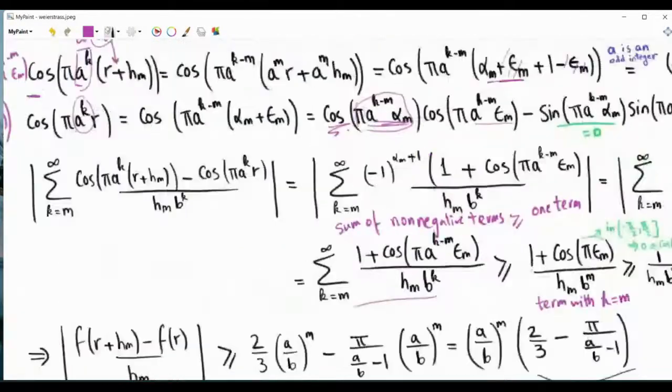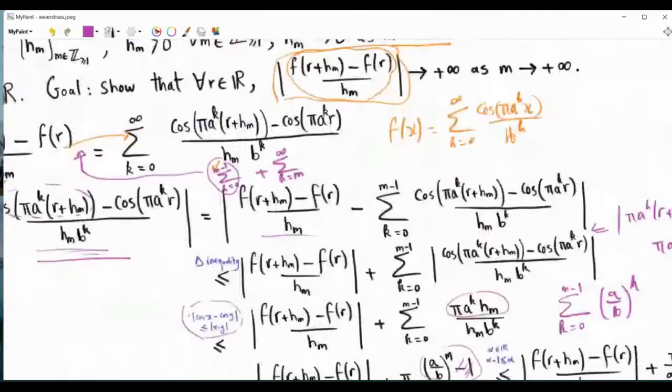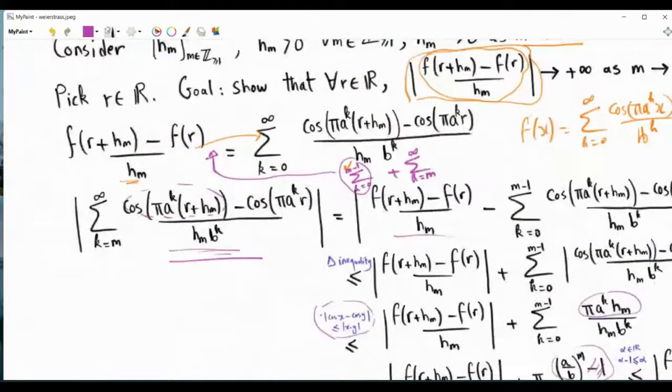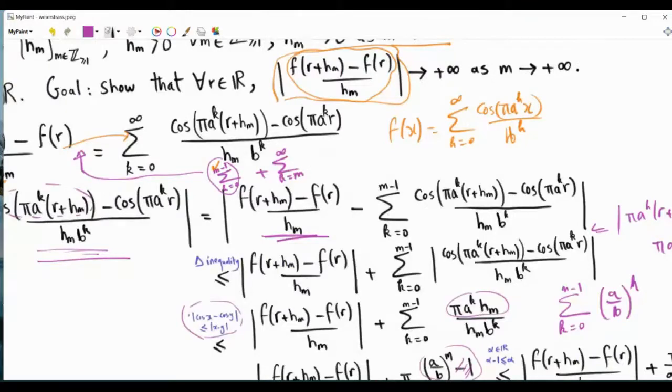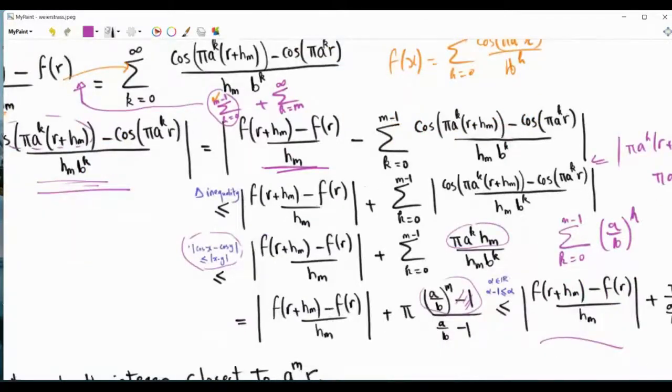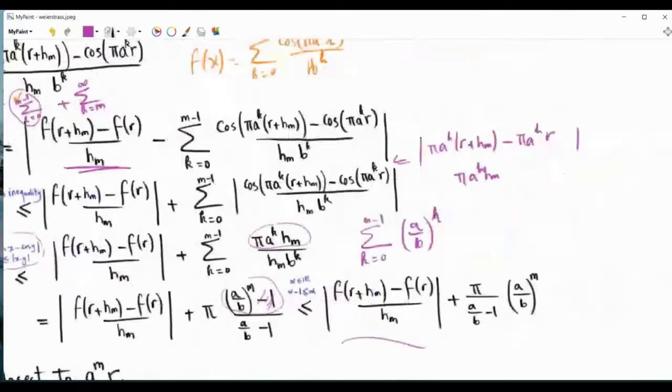So now, to see what exactly we did: we took this summation from m to infinity. This is equal to this term here, which is a summation from 0 to infinity, minus the summation with the index k going from 0 to m minus 1. We upper bounded this. The upper bound involved the use of the triangle inequality, then the use of the fact that absolute cosine x minus cosine y is less than or equal to absolute value of x minus y.